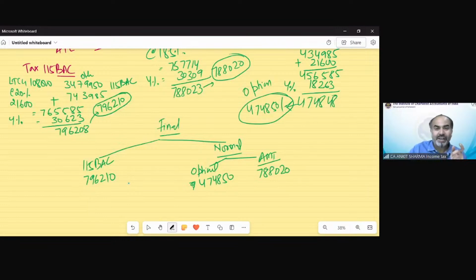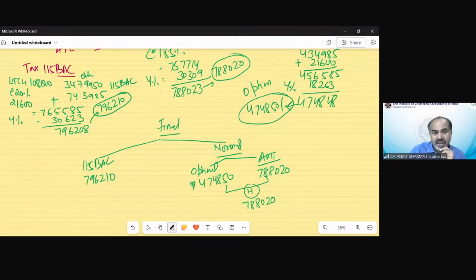I've explained that first we compare the optional tax regime tax with the AMT tax, and take the higher one, as we discussed in the last class. The higher one is 788,020.